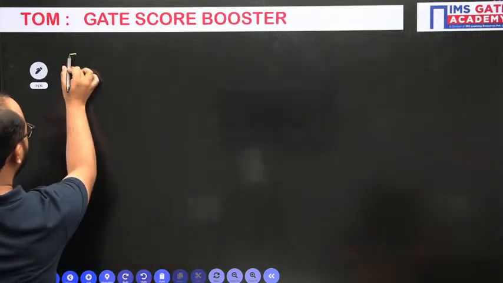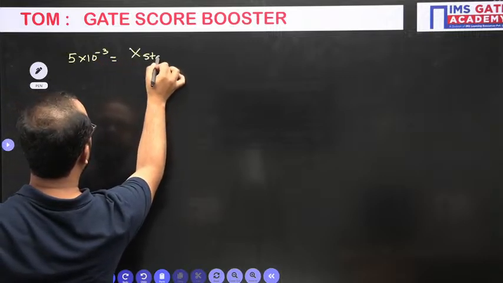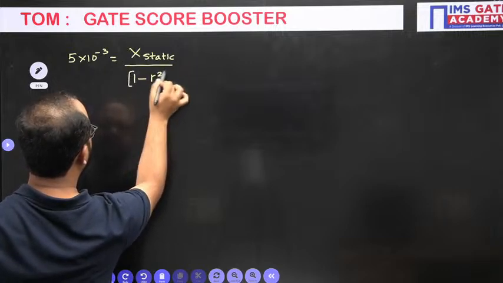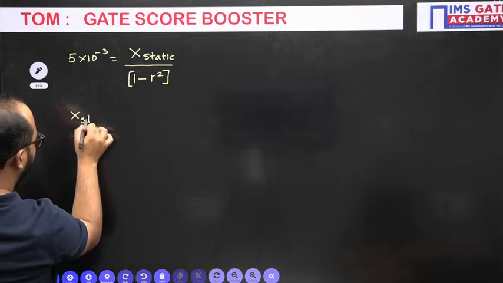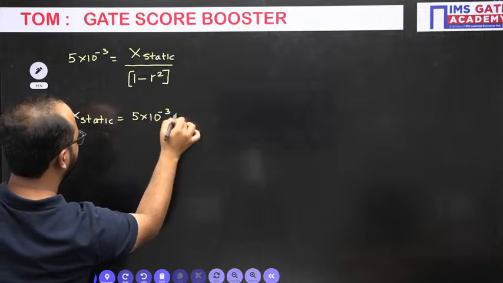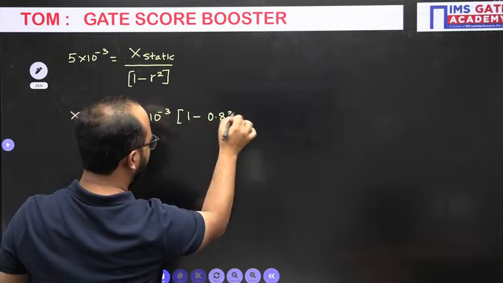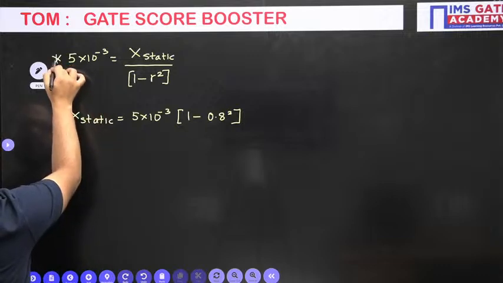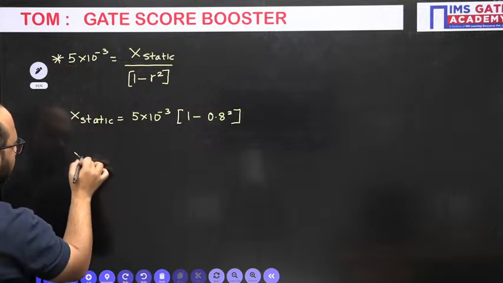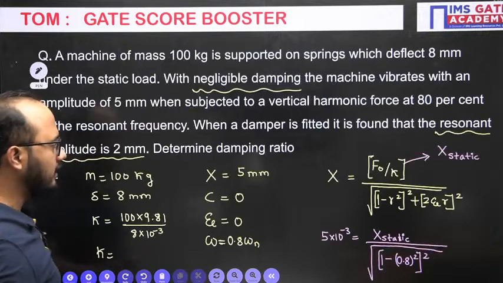See, 5 into 10 to the power minus 3 equals x static. Here we will be having 1 minus R square. So your x static value is 5 into 10 to the power minus 3 multiplied by 1 minus R square. R value is what? 0.8 square. Like this you will get the answer. So your x static value you will be getting from here, and this value will be used in the next case.